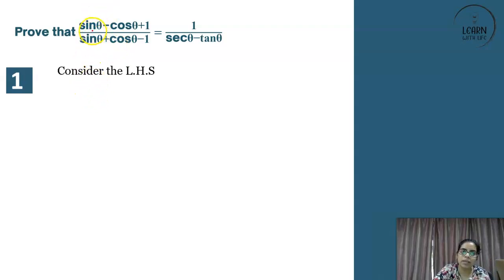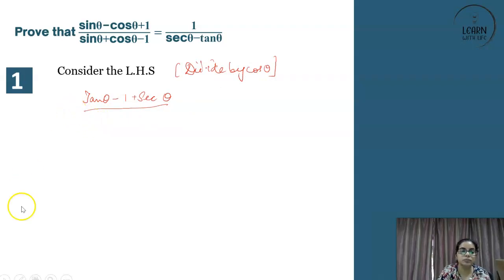If the numerator is divided by cos theta, sin theta upon cos theta will directly become tan theta, minus cos theta upon cos theta will become 1, plus 1 upon cos theta will become secant theta. So I am saying divide by cos theta. And in the denominator also, sin theta upon cos theta is what? What is it?